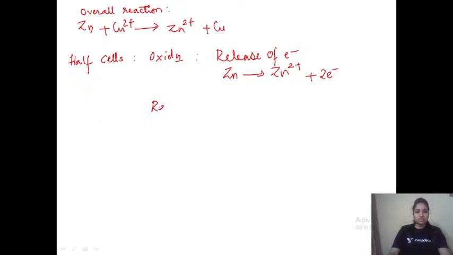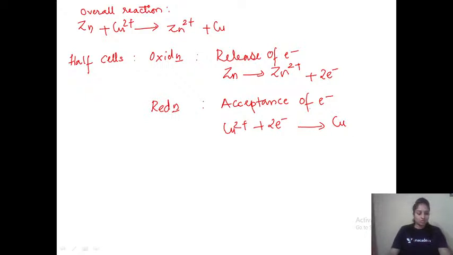Then the reduction half cell: acceptance of electrons. That is, copper 2 plus is taking 2 electrons to give copper.